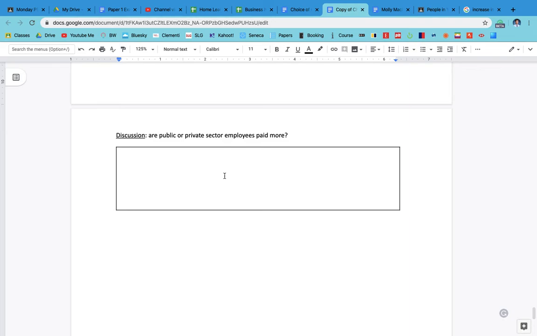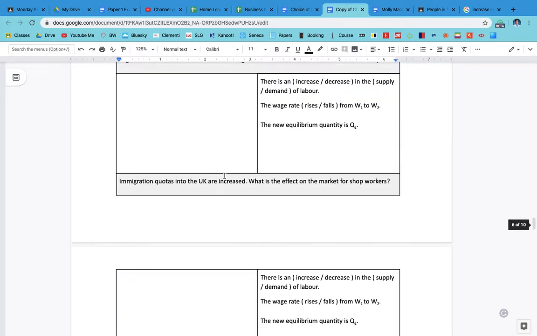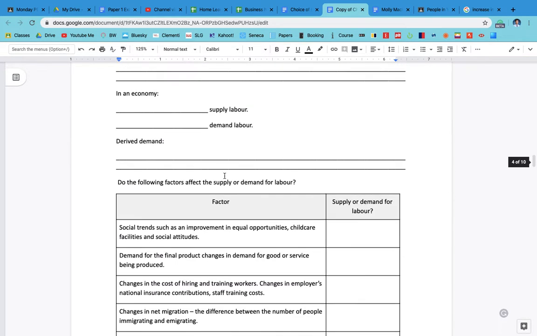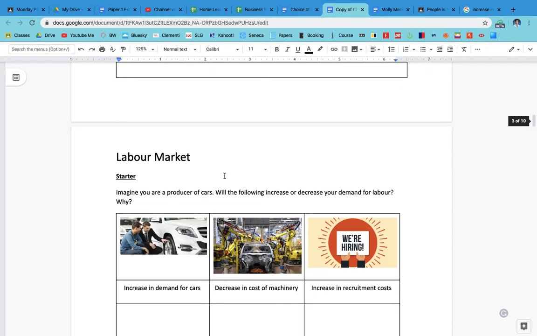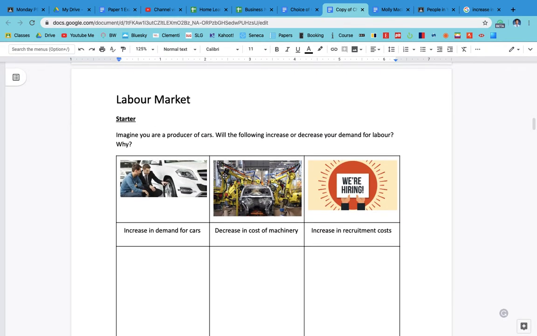It's not always a cut and dry answer, but there is a general rule for public and private sector workers. Okay, so that is the labour market, the basics of the labour market. The key thing is that the labour market is where businesses and workers interact, and they interact in the exact same way as any other commodity.